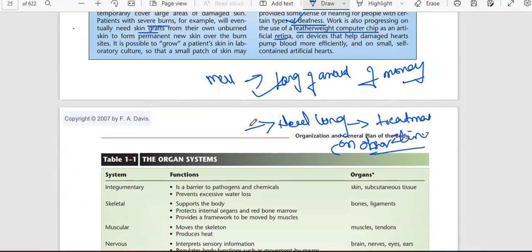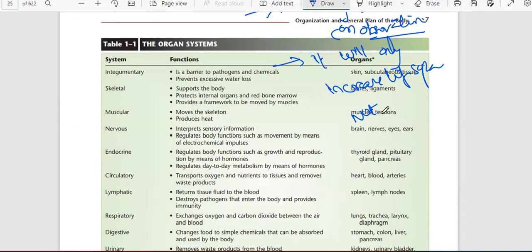And third, it will only increase lifespan, not improve quality of life. It may even reduce the quality of life.